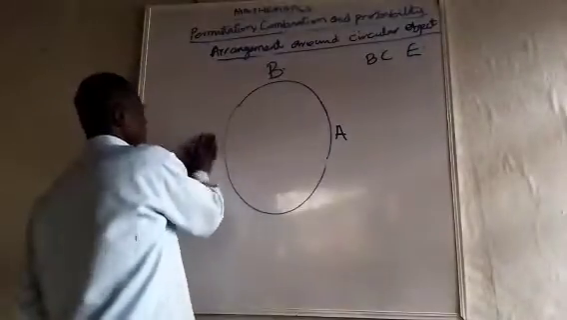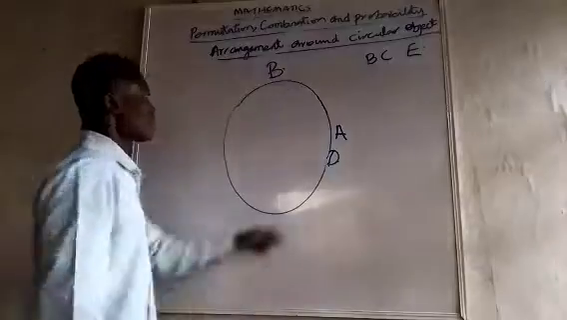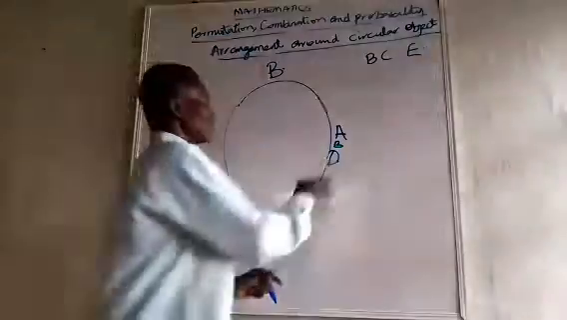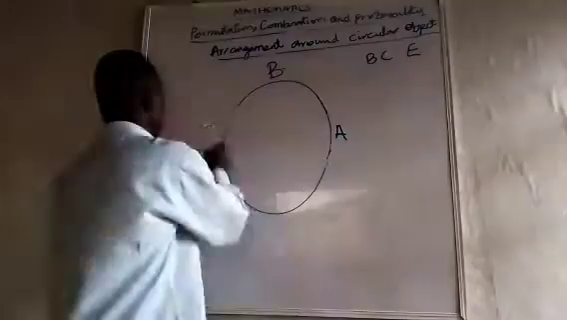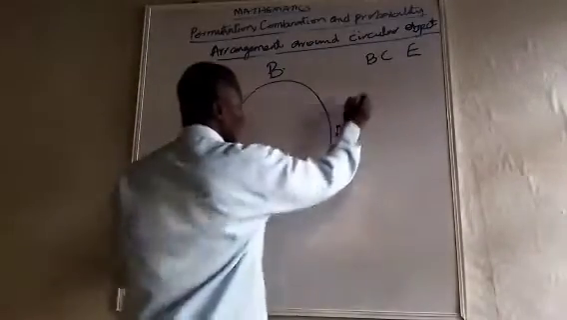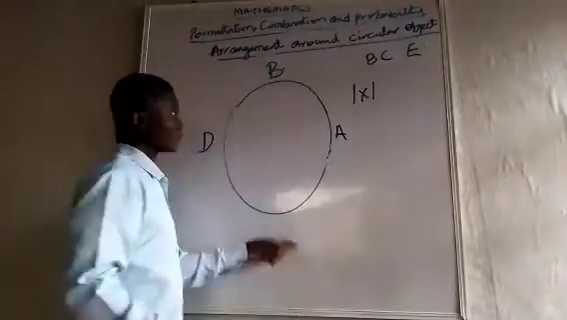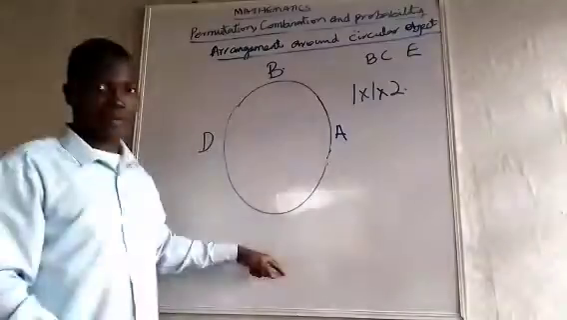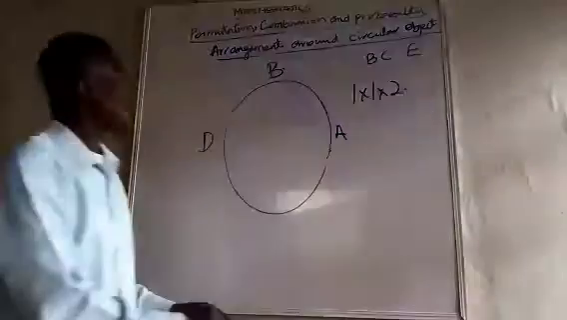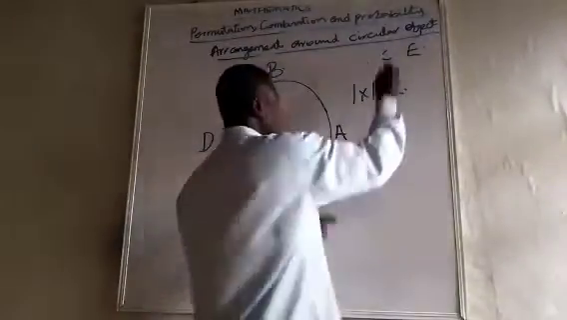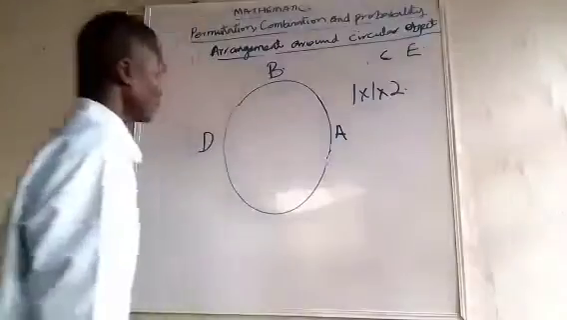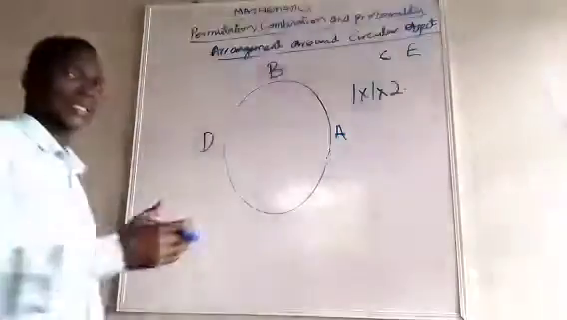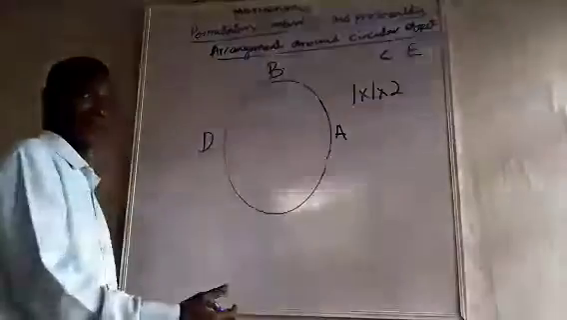If I bring this one here, all this place is 1, and this place is 1 again. So you can see, this one is 1 times 1. B now has the opportunity of occupying 2 places. So that is 2. Now, I have C and E remaining. Where can they be, so that the place will give me a different arrangement?